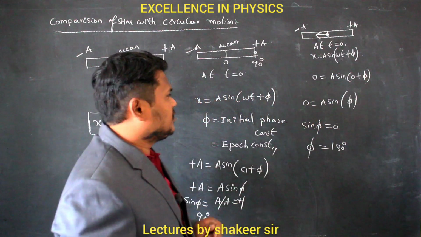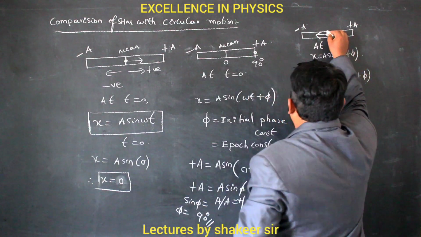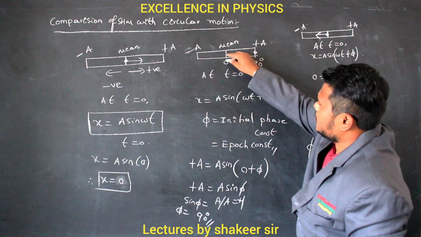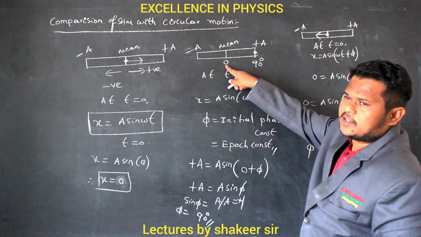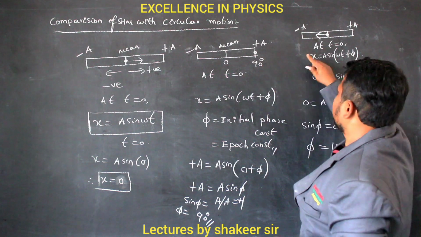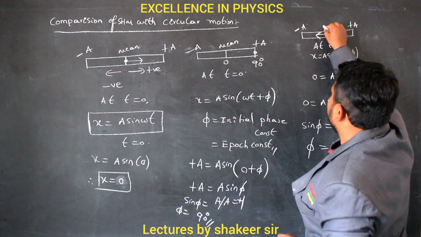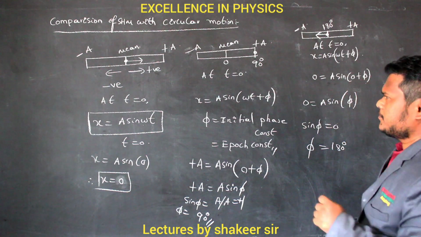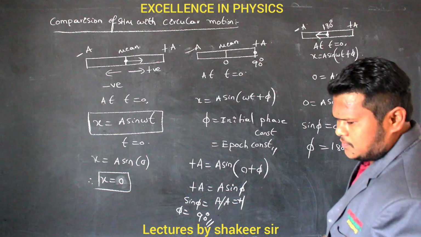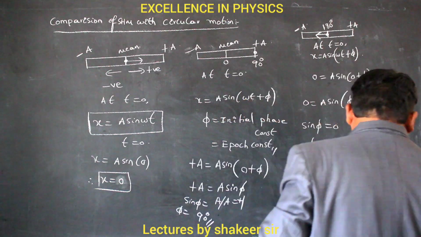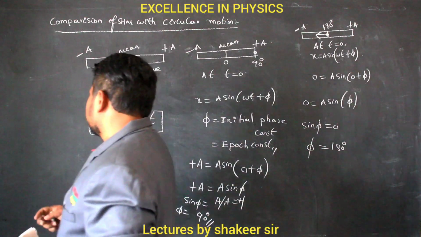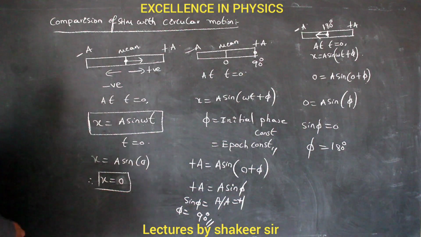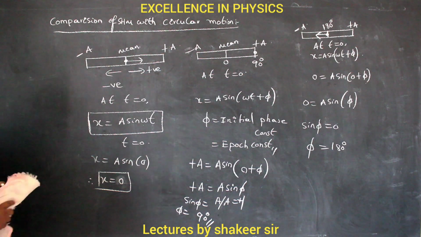Clear ma? It means that when the particle has started from here in the positive extreme position, its phase angle is 0. It covered 90 degrees, and then when it is returning back, here the phase of the particle will be 180 degrees. Clear ma? So after this, let us see one more position of the particle. Now let us see the position of the particle when it is here. Clear? Okay, now let us see.